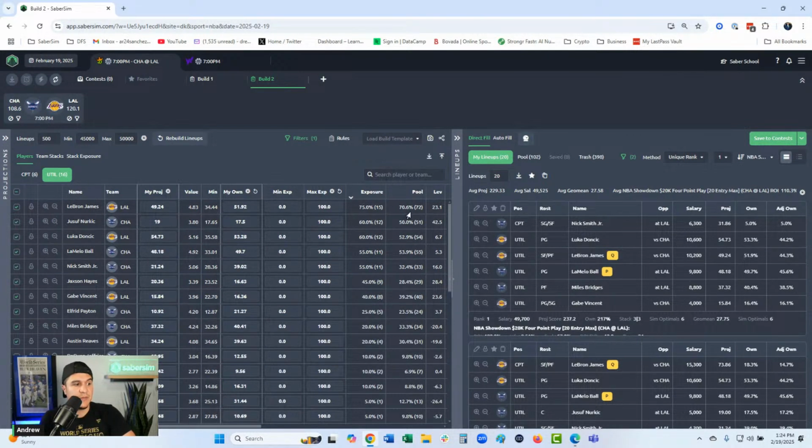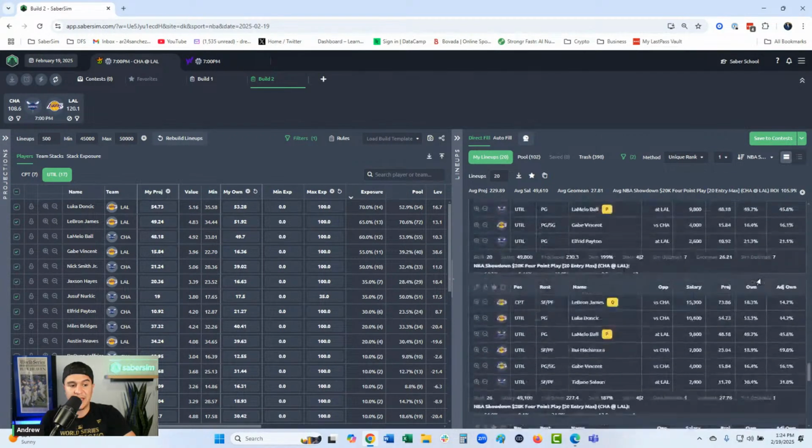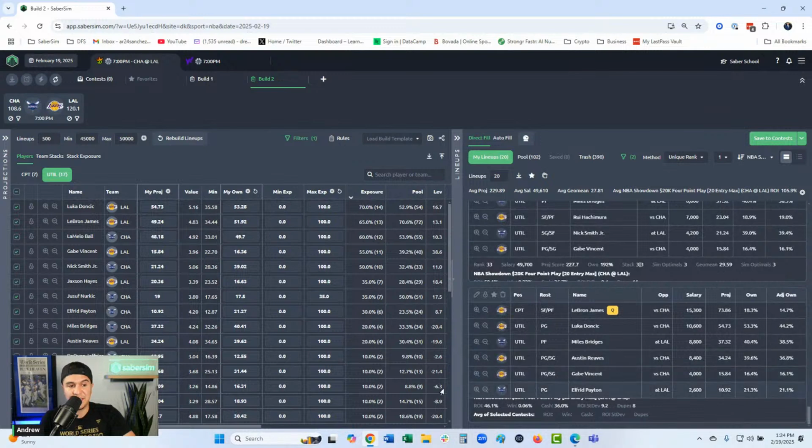And then for utility, I can come back. And with Nurkic, it's like, hey, maybe I want to be closer to my pool percentage, or maybe I only want to be like 2x his ownership, right? So then I could lower max exposure to like 35%. And then let's see how the builder's doing, right? How far down are we going to get with these adjustments? So 36, right? I know I only have 5 times as many lineups as I need, so I'm trying to be aware of how far down I'm going. That gives me an idea of how many more changes I can make. So that seems fine.